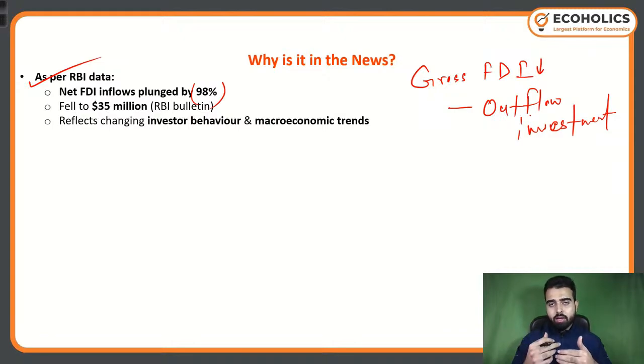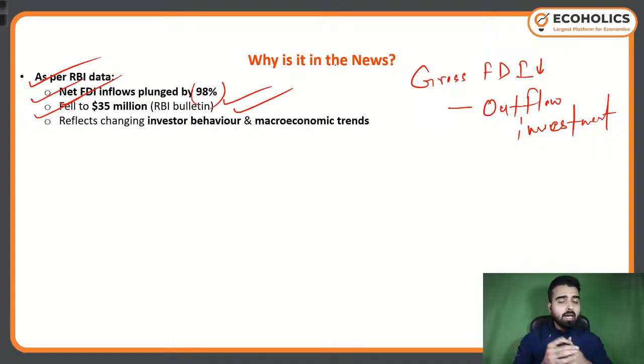Whatever we receive and whatever goes out of our country, if we subtract that, we come to the net FDI data. Net FDI inflows plunged by 98%, and that's a huge number. It fell to only 35 million. It used to be in billions.